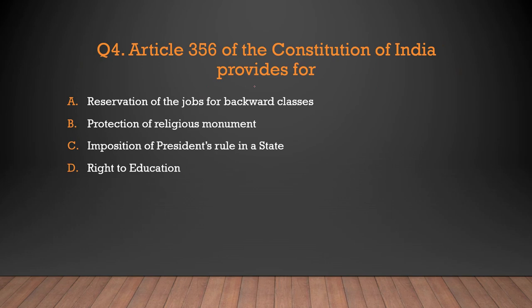Question number 4. Article 356 of the Constitution of India provides for. Now, it's a knowledge of legal matters. It might be a possibility that we don't know it. But still, the options were reservation of jobs for backward classes, protection of religious monuments, imposition of President's rule in a state, or right to education. Article 356 is related to imposition of President's rule in a state. So option C was the correct answer for question number 4.